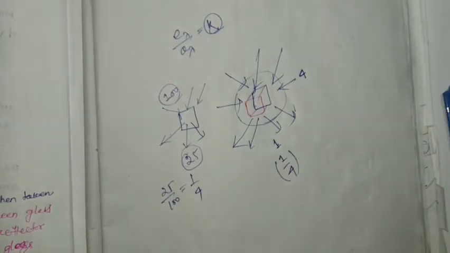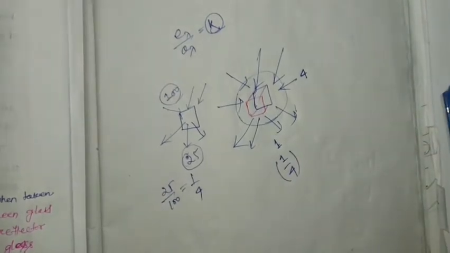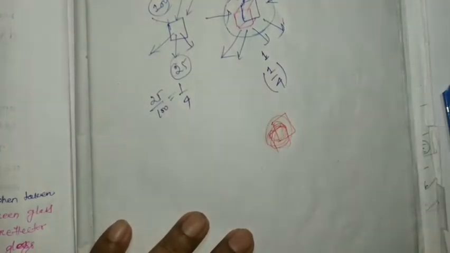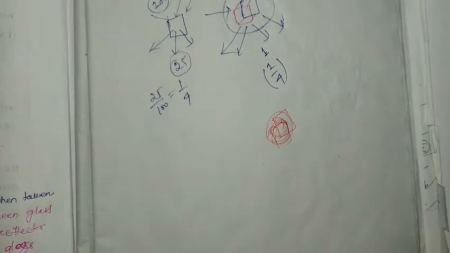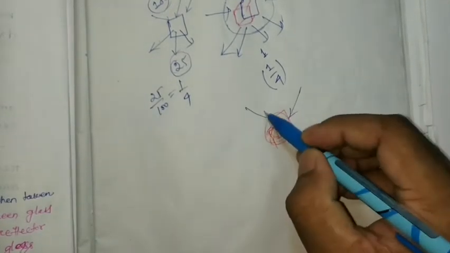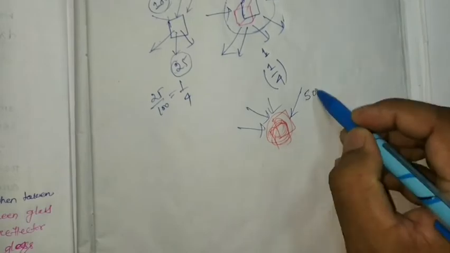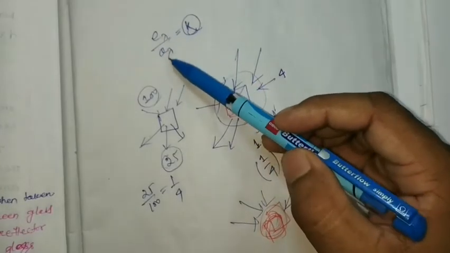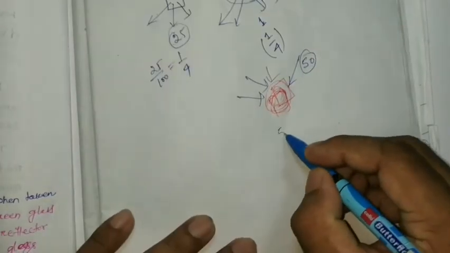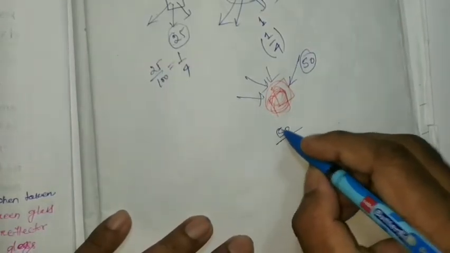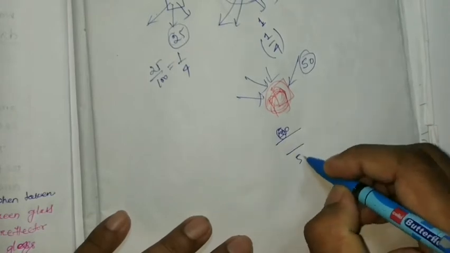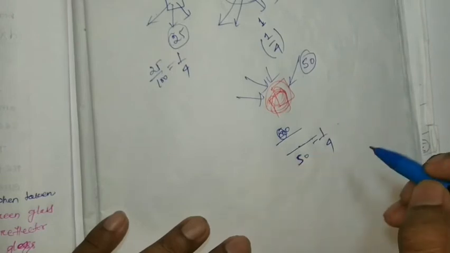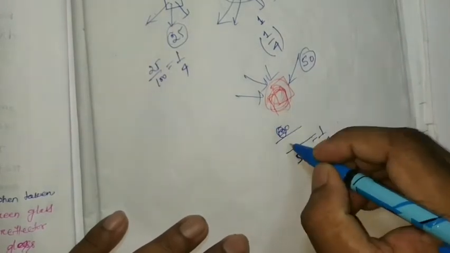Suppose we consider another different type of body, which has absorbed 50 units. But we know that emissive power by absorptive power will be constant. That means something by 50 should be 1 by 4. Then it will be 12.5.